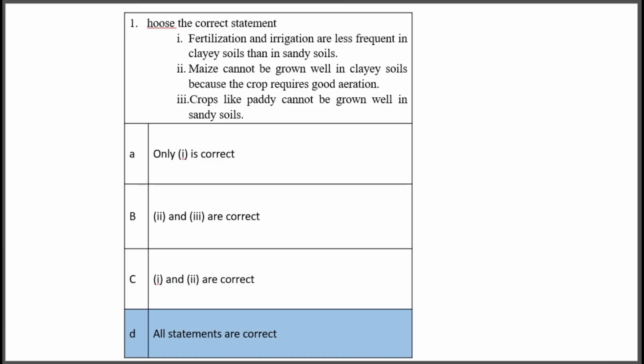Fertilization and irrigation are less frequent in clay soils than in sandy soil because clay soil can retain more water. Then it can retain more nutrients also. Maize cannot be grown well in clay soil because maize is a crop that requires good aeration. Crops like paddy cannot be grown well in sandy soil because we know that paddy is cultivated in wetland condition, that is submerged soil. In sandy soil it cannot retain water, so we can't grow paddy in sandy soil. So the correct option is all statements are correct. Here all the three statements are correct.